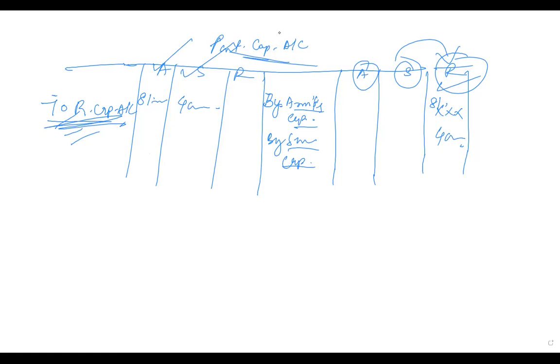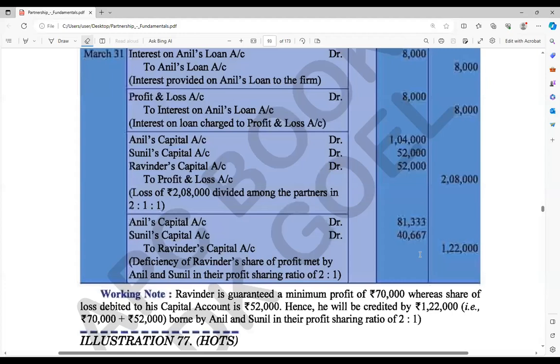So this entry only we are seeing here. If you have any doubt, otherwise we can move to the next. Anil's capital account debit, Sunil's capital account debit, to Ravinder's capital account: 81,333, 40,667, and 1,22,000. Clear? Yes, sir. Okay.